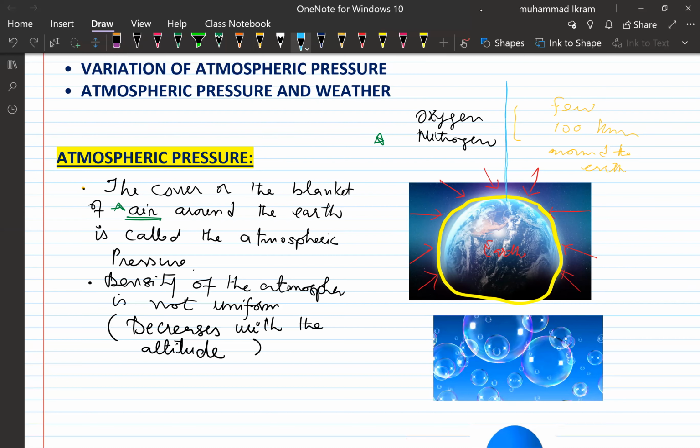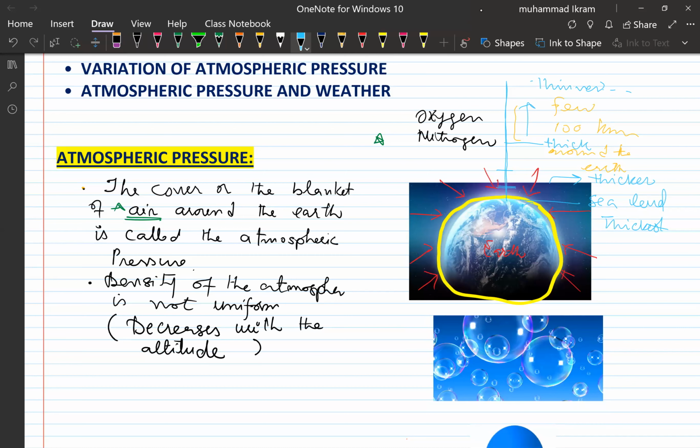Near the surface of the earth, at sea level, the air layer is thickest. And up to some kilometers it is thick, and as you go up and up, it becomes thinner and thinner until it vanishes.